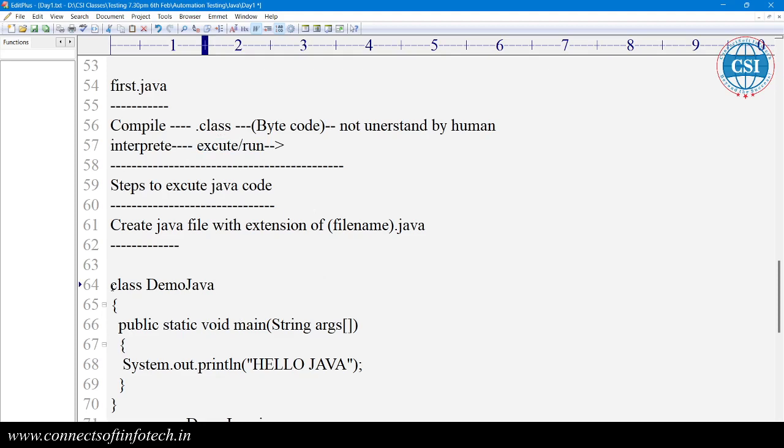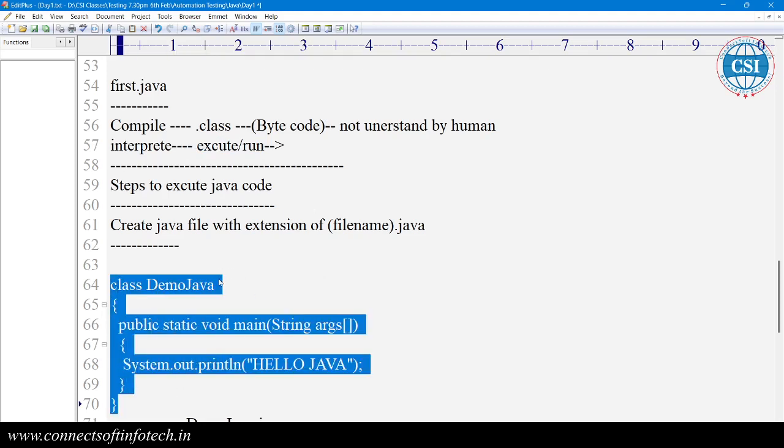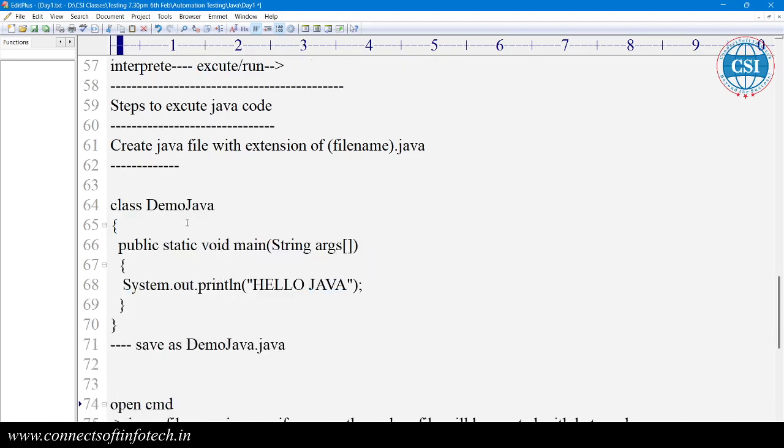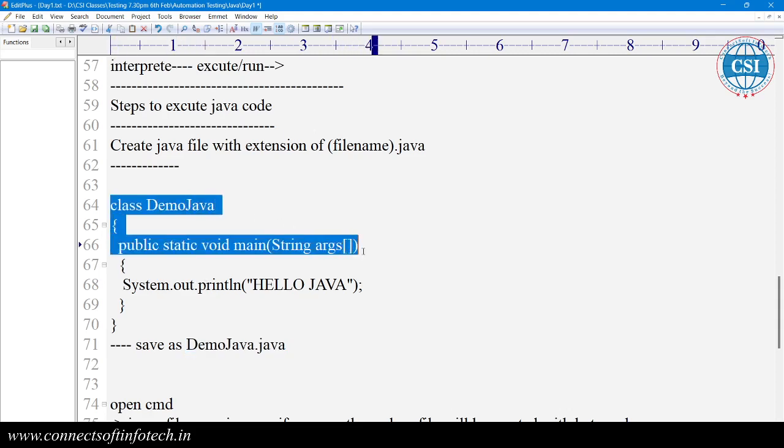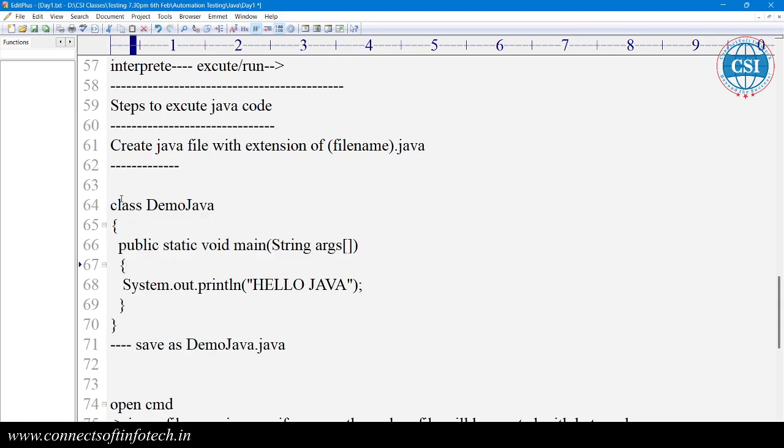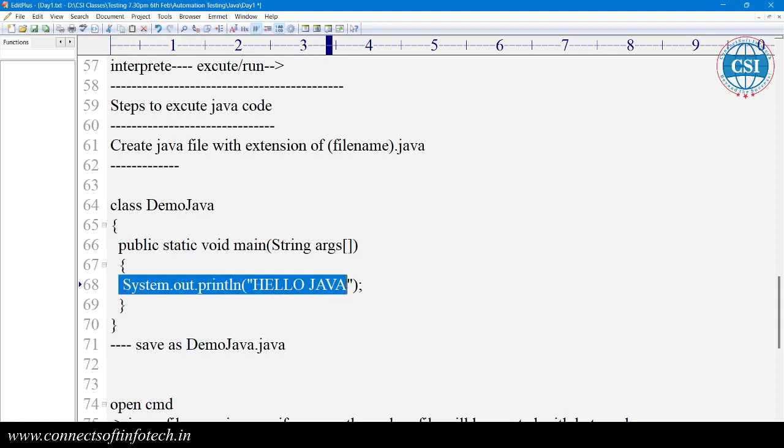So I have written this code. What is the class name here? DemoJava. So I am going to save this file as DemoJava.java. Here there is some code: public static void main, which is the main function, and here you have written System.out.println.